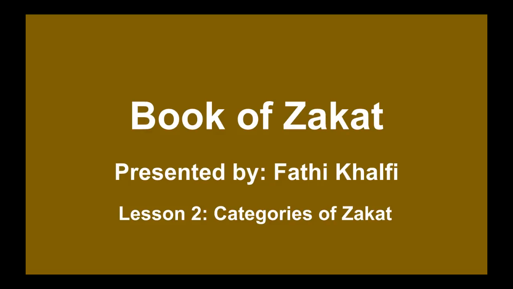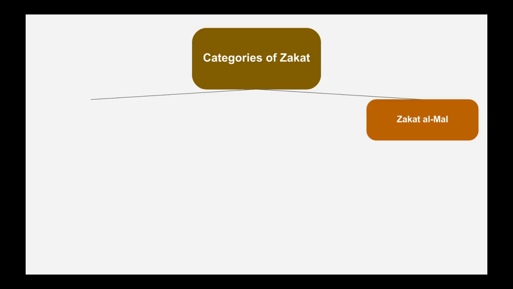of Zakat. In today's lesson we will learn about the categories of Zakat. Zakat is of two types. We have Zakat al-Mal, which means Zakat on wealth. Then we have Zakat al-Abdan, and Zakat al-Abdan is basically Zakat al-Fitr, which is the Zakat that a Muslim pays at the end of the month of Ramadan. So there are two categories of Zakat: Zakat al-Mal, Zakat on wealth, and Zakat al-Abdan, which is Zakat al-Fitr.